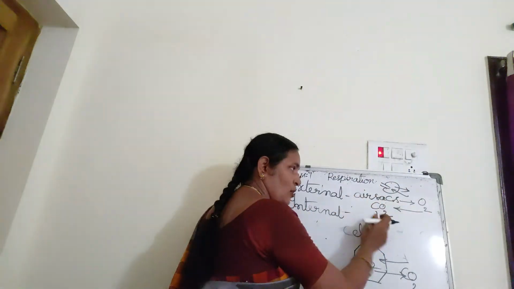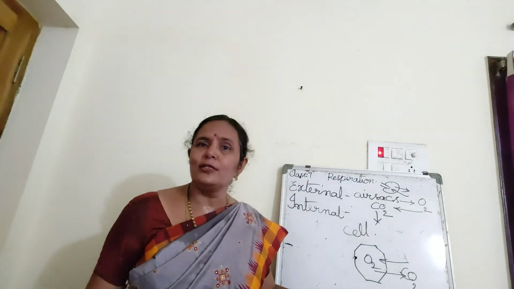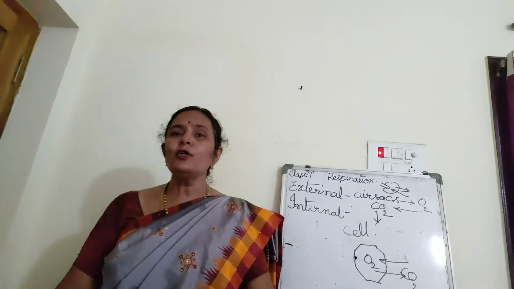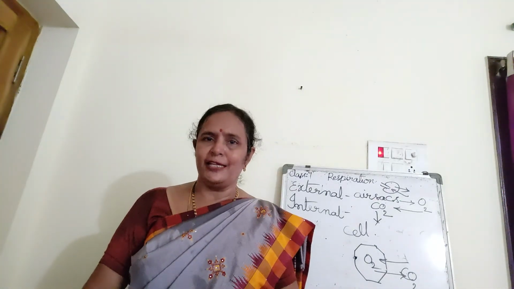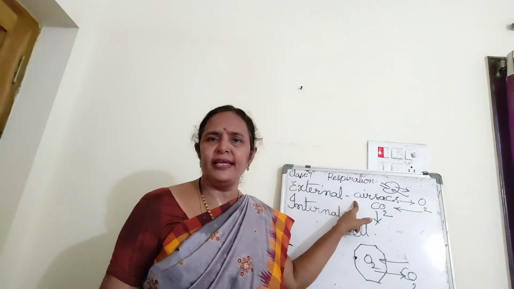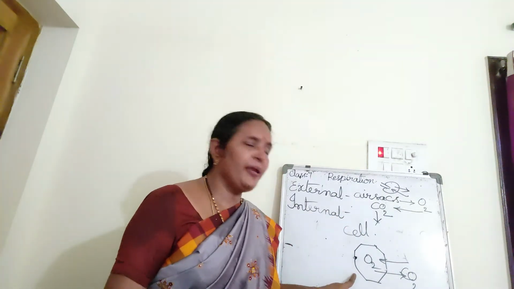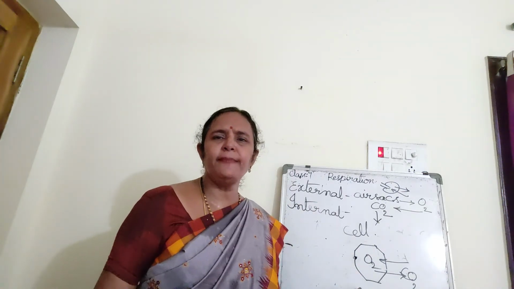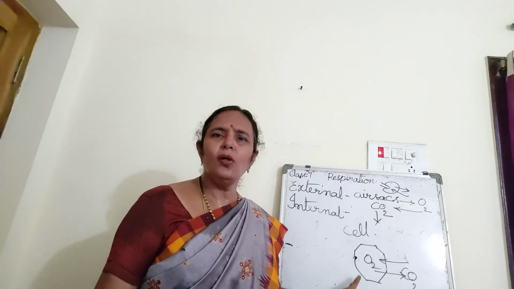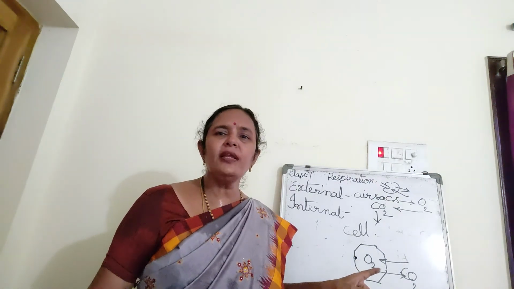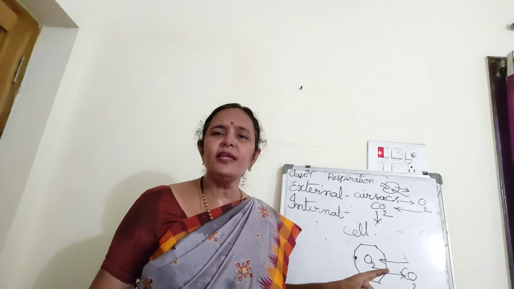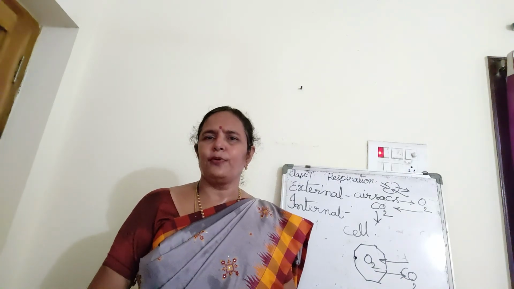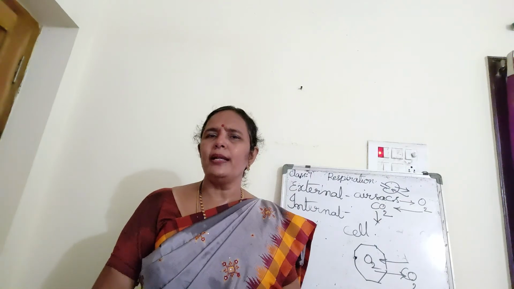So here the exchange of oxygen and carbon dioxide occurs, and at the cellular level also, oxygen enters in and carbon dioxide comes out. The exchange of oxygen and carbon dioxide occurs in two steps. First step is in the air sacs in the lungs, and second step is in the cells. Every living cell in our body, except nails and hair, almost all the cells are living cells. Every living cell is supplied with oxygen. Within every living cell, the glucose is burnt and energy is released. Carbon dioxide is the byproduct. It is produced, and that carbon dioxide is sent out.